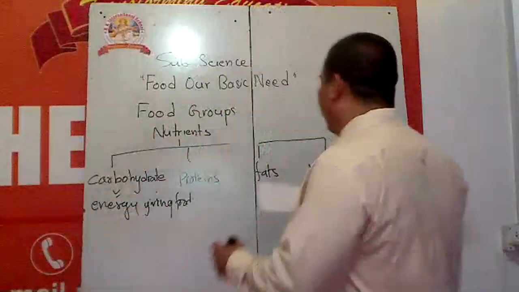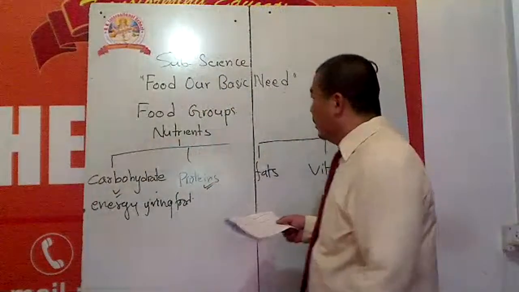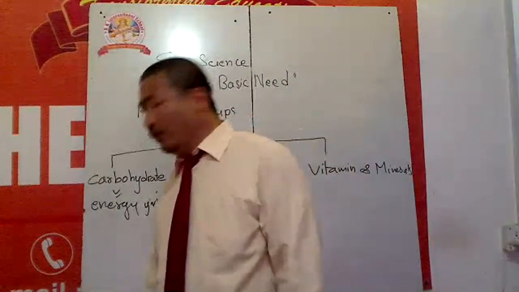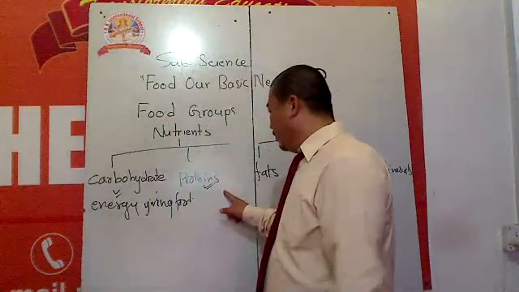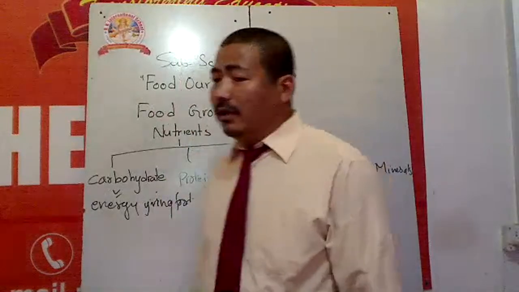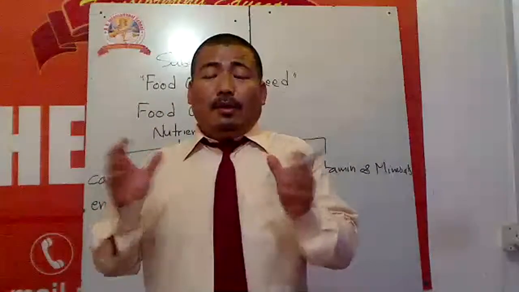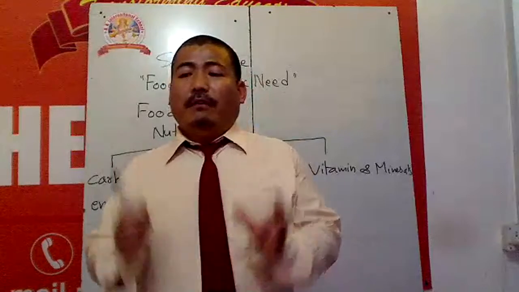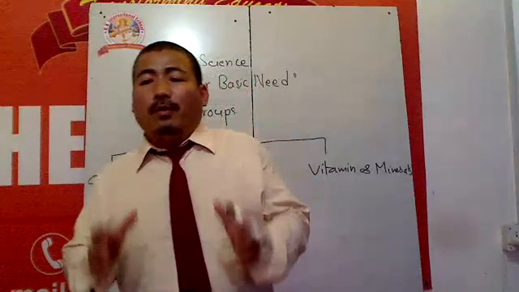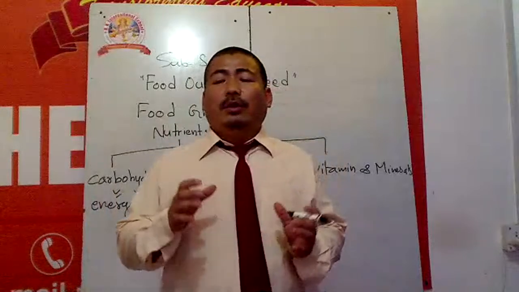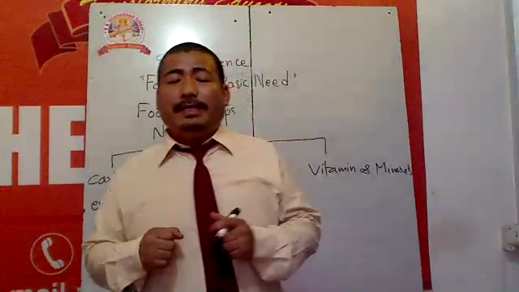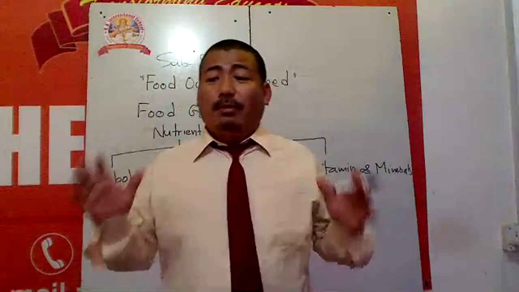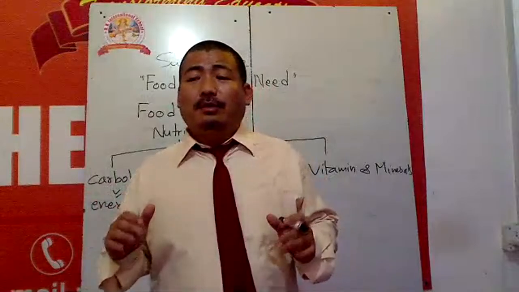And next we have protein. The second nutrient is protein, and protein is called bodybuilding food. This bodybuilding food is mostly needed for the children, those who grow, because for growth our body needs to grow many cells to become adult, from smaller to bigger, to grow up means to change the size.